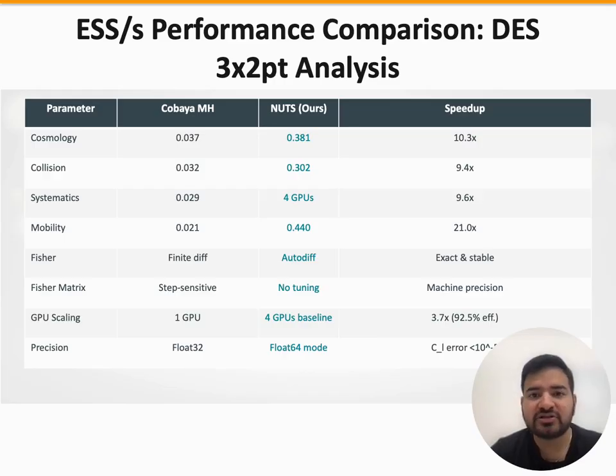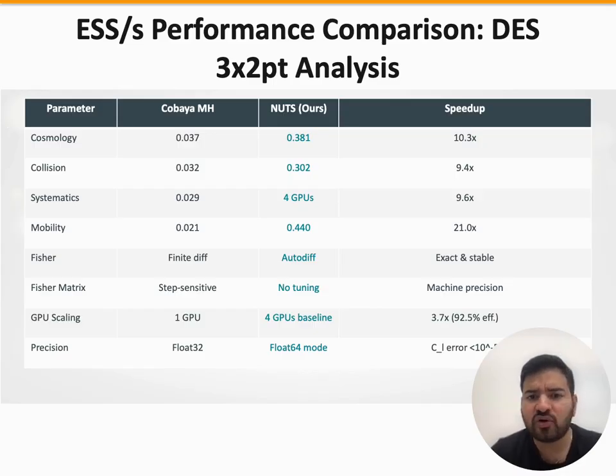The second part of the table shows precision results for Fisher computation and GPU scaling. The key point on Fisher is that finite differences produce step size dependent results, while autodiff gives exact consistent results regardless of parameter. For GPU scaling, we see near linear performance up to 4 GPUs, 3.7x throughput on 4 GPUs, corresponding to 92.5% parallel efficiency.